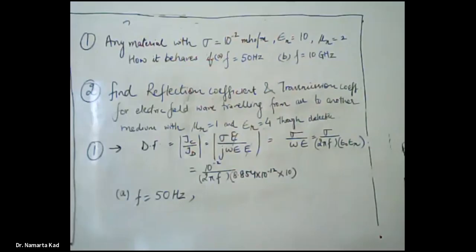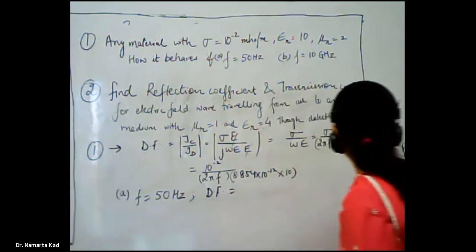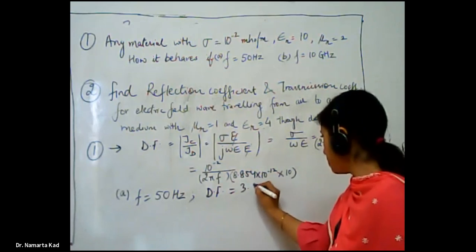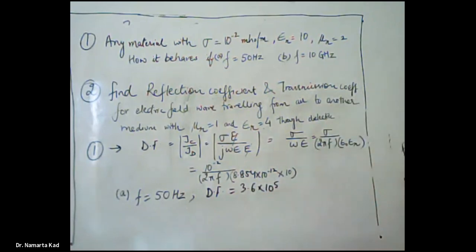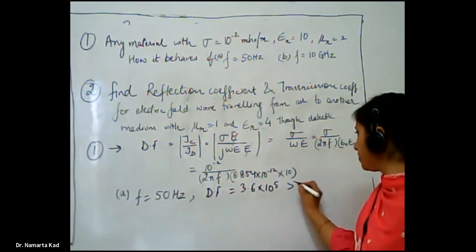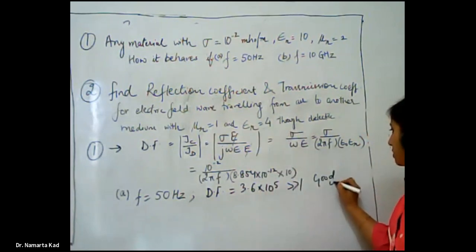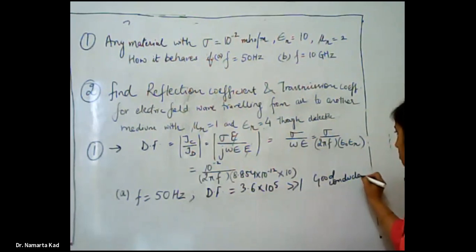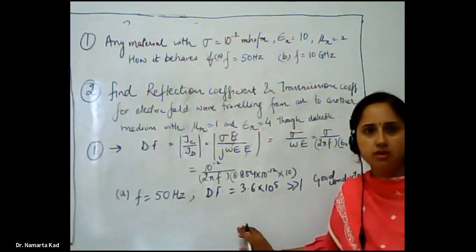So the answer for the first part, when f is equal to 50 hertz, our dissipation factor comes out to be 3.6 into 10 raised to power 5, which is the answer I have in the book. And as this 3.6 into 10 raised to power 5 is very much greater than 1, the material will behave as a good conductor. So when f is equal to 50 hertz, the material behaves as a good conductor.